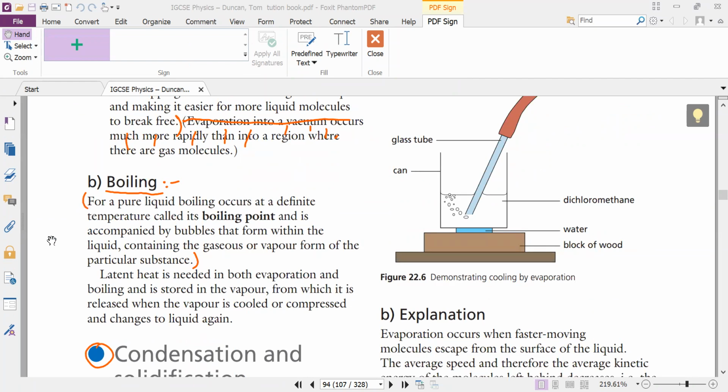Boiling. For a pure liquid, boiling occurs at a definite temperature called its boiling point and is accompanied by bubbles that form within the liquid containing the gaseous or vapor forms of the particular substance. Latent heat is needed in both evaporation and boiling and is stored in the vapor, from which it is released when the vapor is cooled or compressed and changed to liquid again.